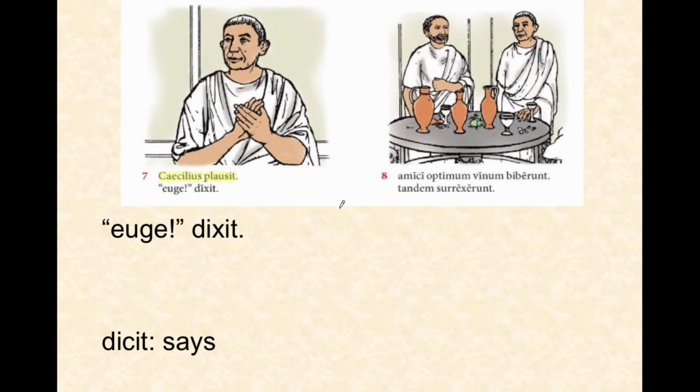Now, dicit is the present tense, says. Euge means hooray. Dixit is the perfect tense. The C turns into an X, just as inspicit became inspexit. In that case, we also had a change of a vowel. Again, this just shows you how irregular these irregular perfect tenses can be. Hooray, he said.